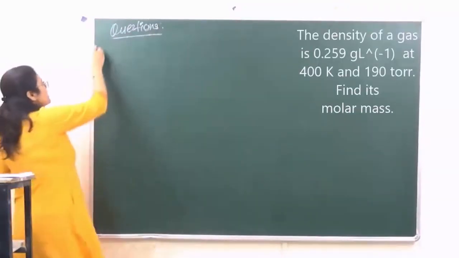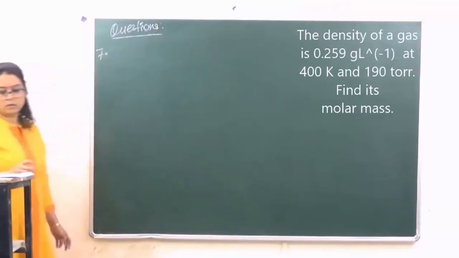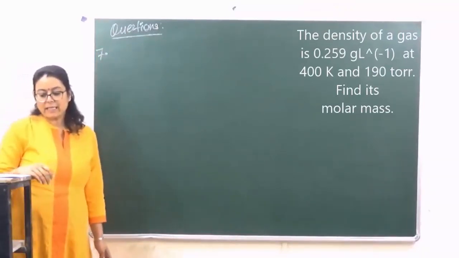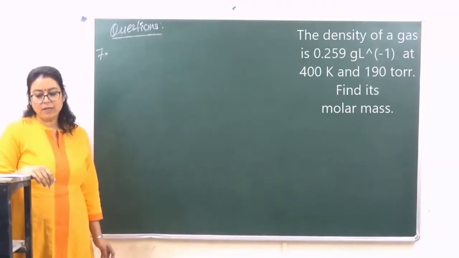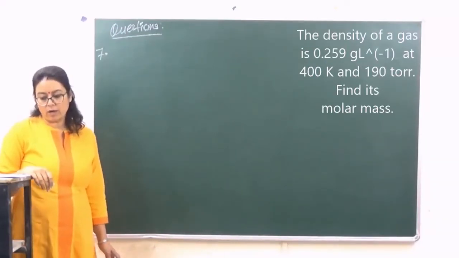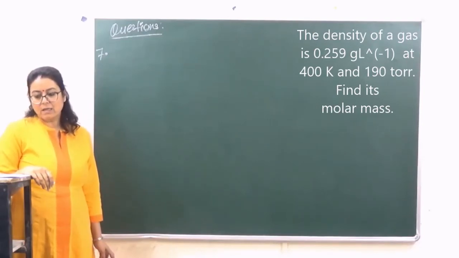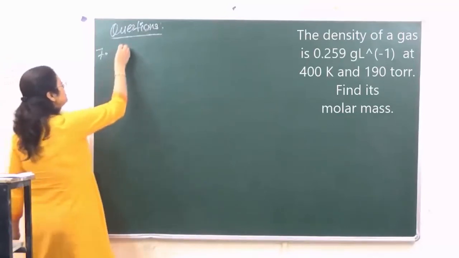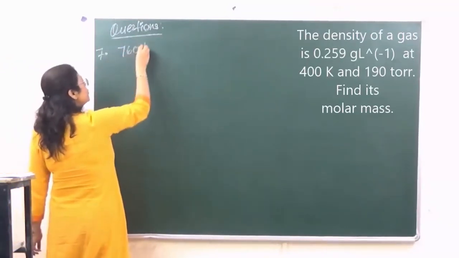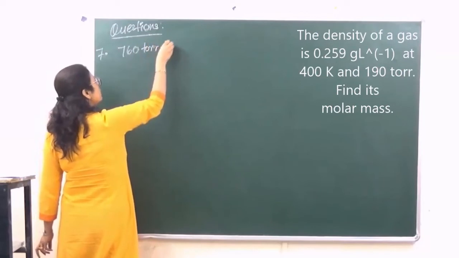What is question number 7? The density of a gas is 0.259 grams per liter at 400 Kelvin and 190 torr. Find its molar mass. So this is easy. First of all, let's convert 760 torr in atmosphere.